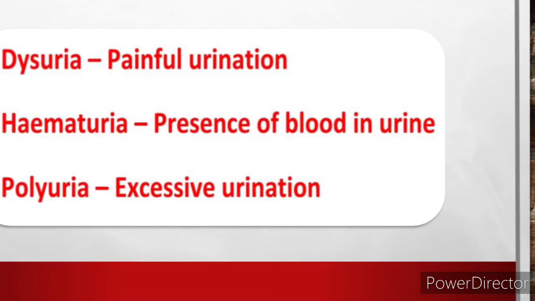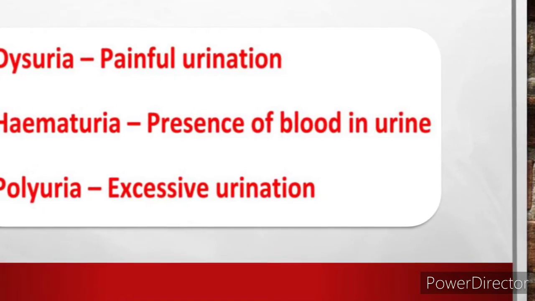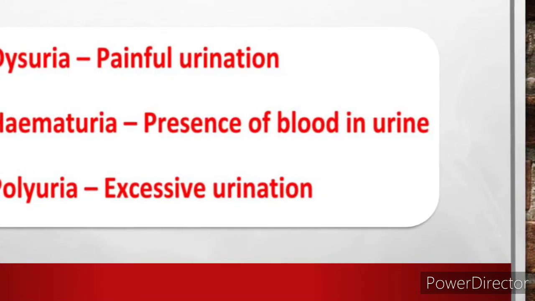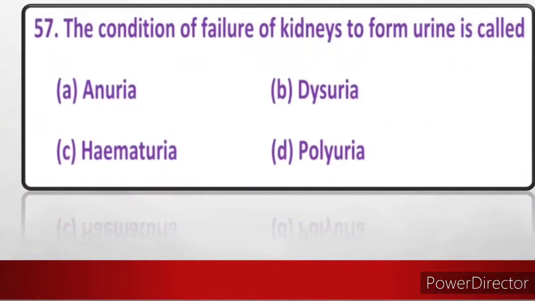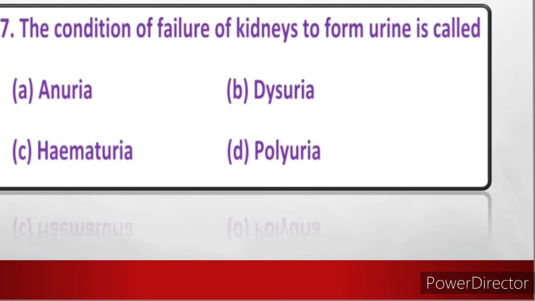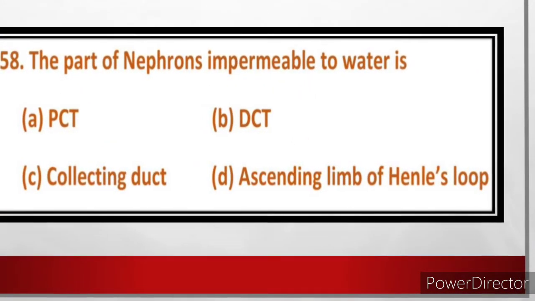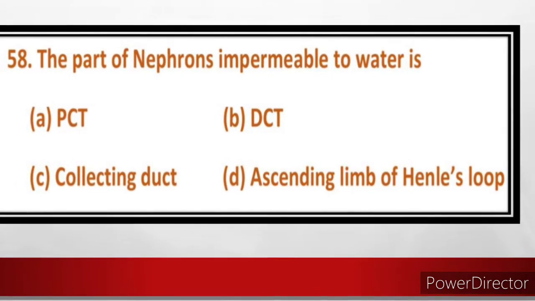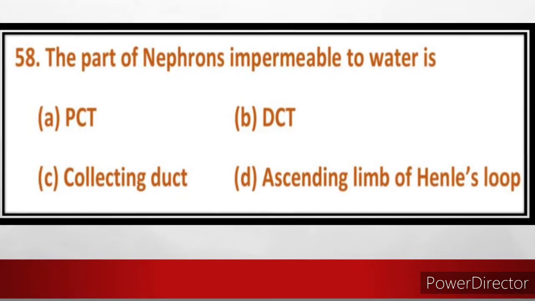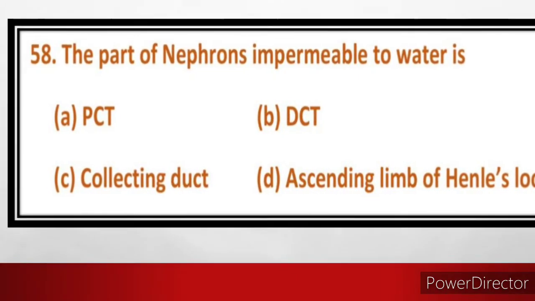Dysuria means painful urination, hematuria means presence of blood in urine, polyuria means excessive urination, while the condition of failure of kidneys to form urine is called anuria. So the answer is option A, anuria. Question number 58. The part of nephron impermeable to water is option D, ascending limb of Henle's loop.